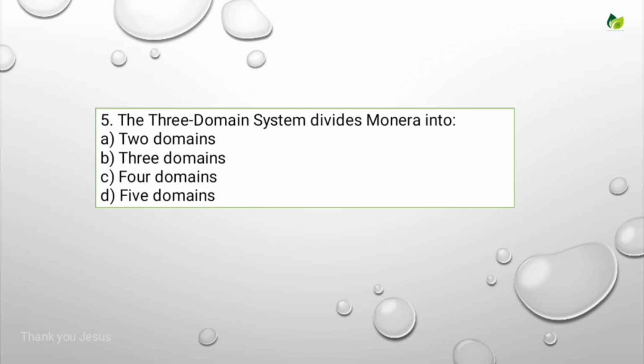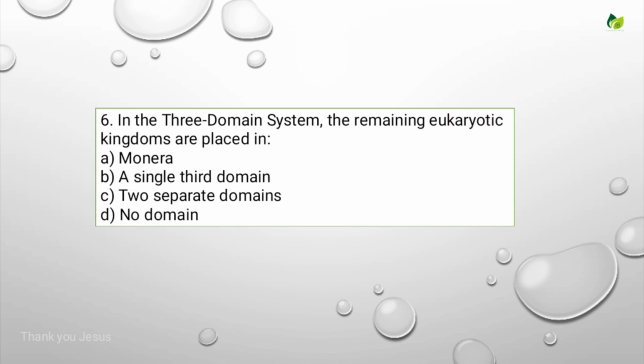The three domain system divides Monera into, options are 2 domains, 3 domains, 4 domains, 5 domains. For this, the correct answer is 2 domains. So, Monera is split into two domains, nothing but archaea and bacteria. First domain is archaea, second is bacteria, and third one is eukarya. Okay, so they are the three domains. Let's see the next question.